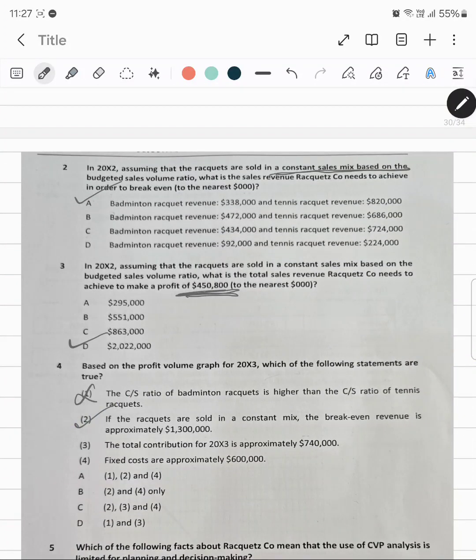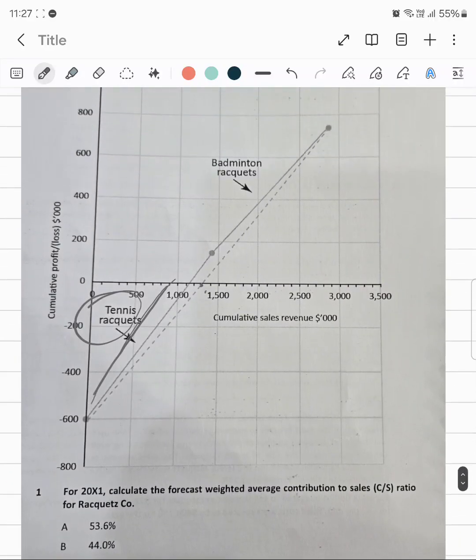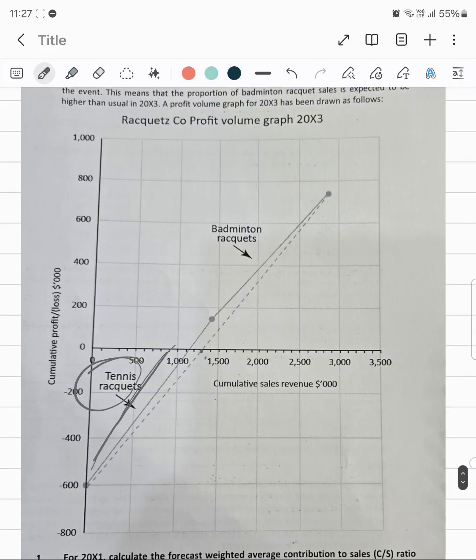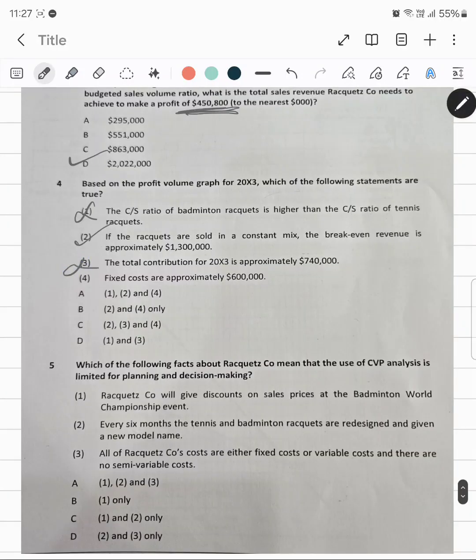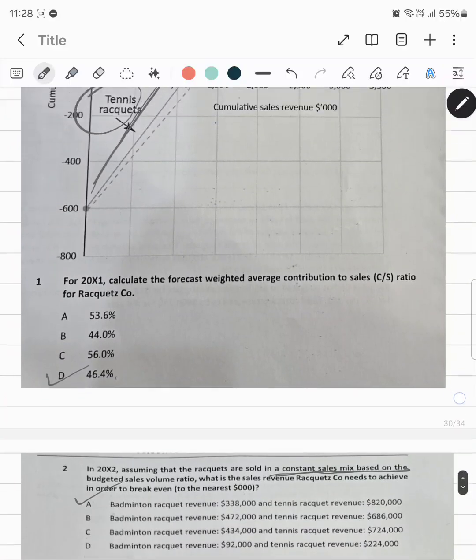The total contribution for 2003 is approximately 7,40,000. No, the total contribution is not 7,40,000. This is incorrect. And now it is asking us that the fixed cost is approximately 6 lakh, which is correct.